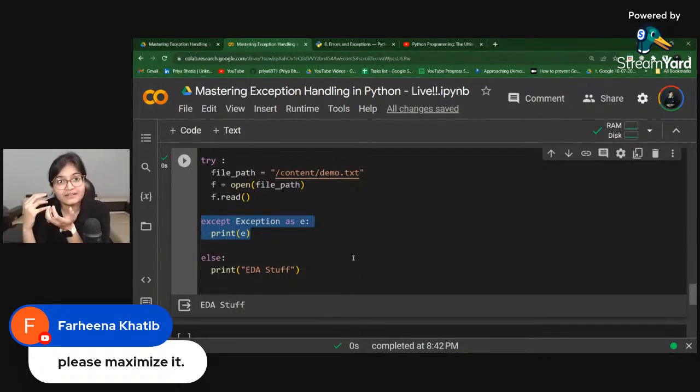And this is the difference between a good developer and a bad developer. A bad developer will never write these kinds of things in their code because they're not aware of this, or if they're aware, they don't have good practice. But if you're a good developer, you should be aware of these things. Even to write a small code, you should have a good habit of writing this exception handling, because that will all make a difference.